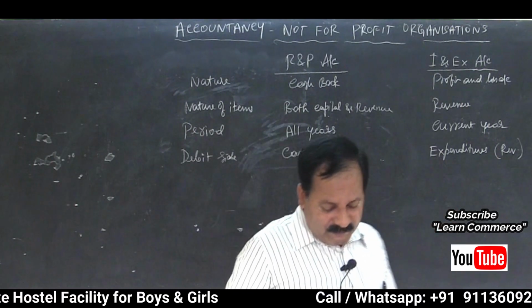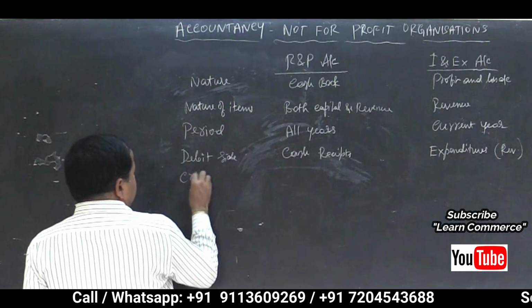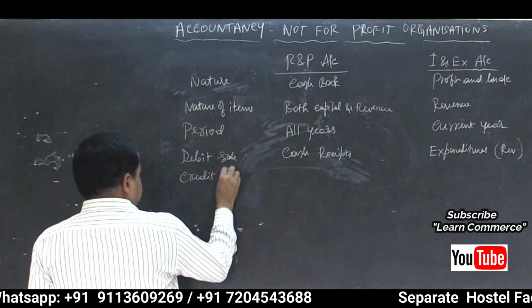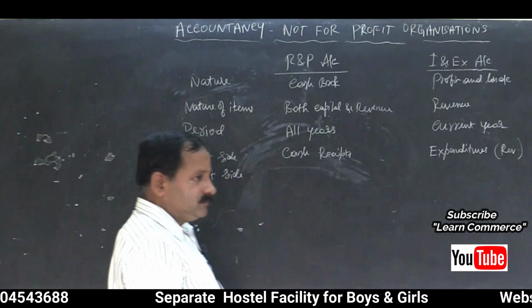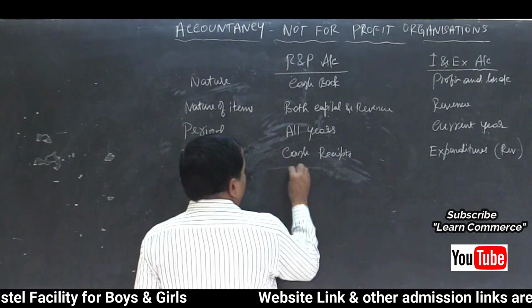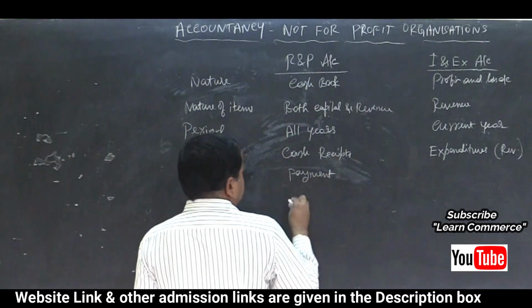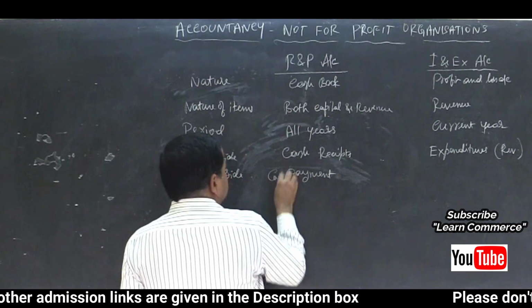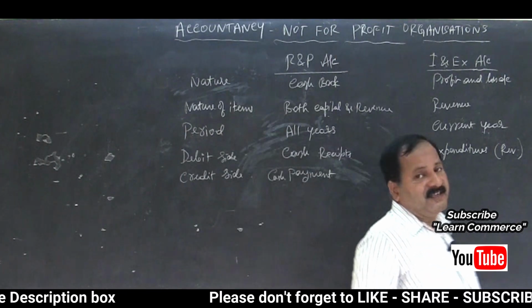Then next one is the credit side. What do we record on the credit side? On the credit side of receipts and payments account, we record all cash payments.